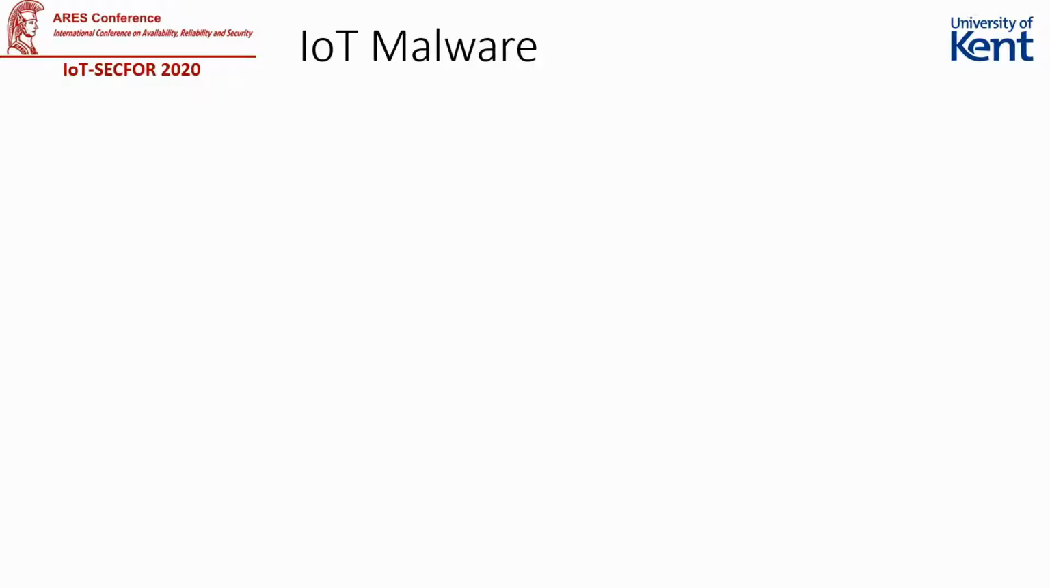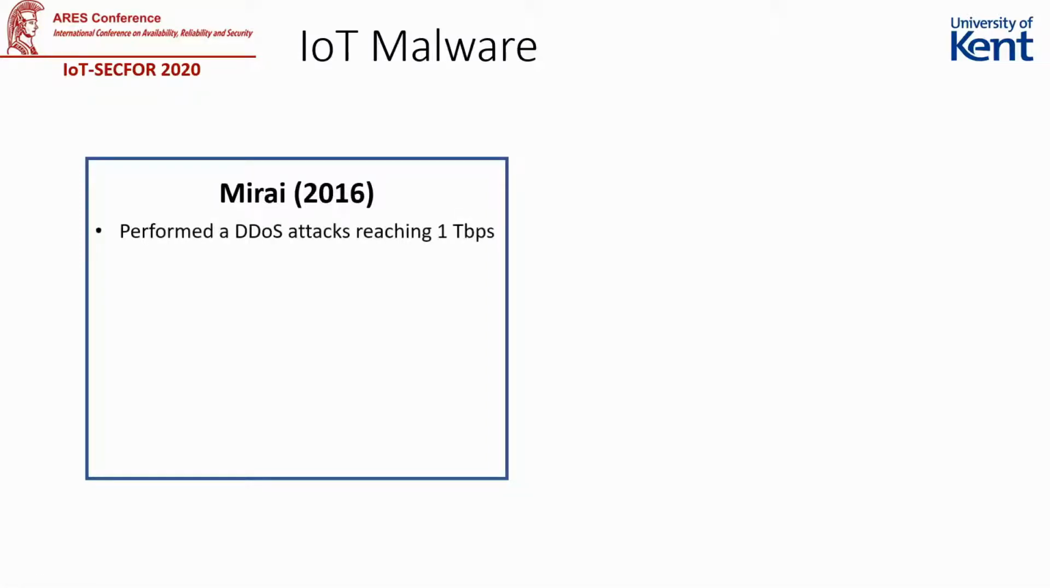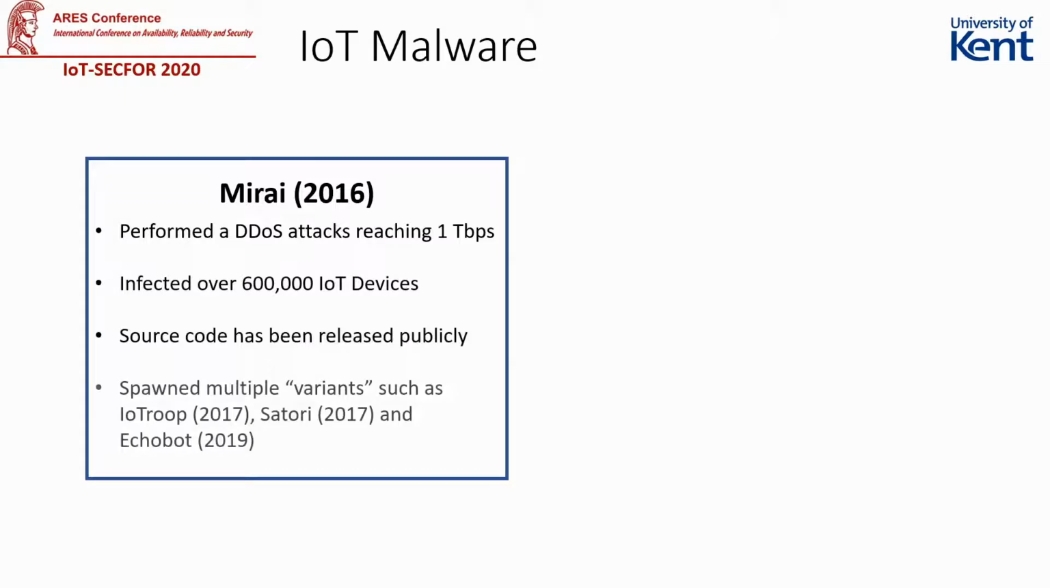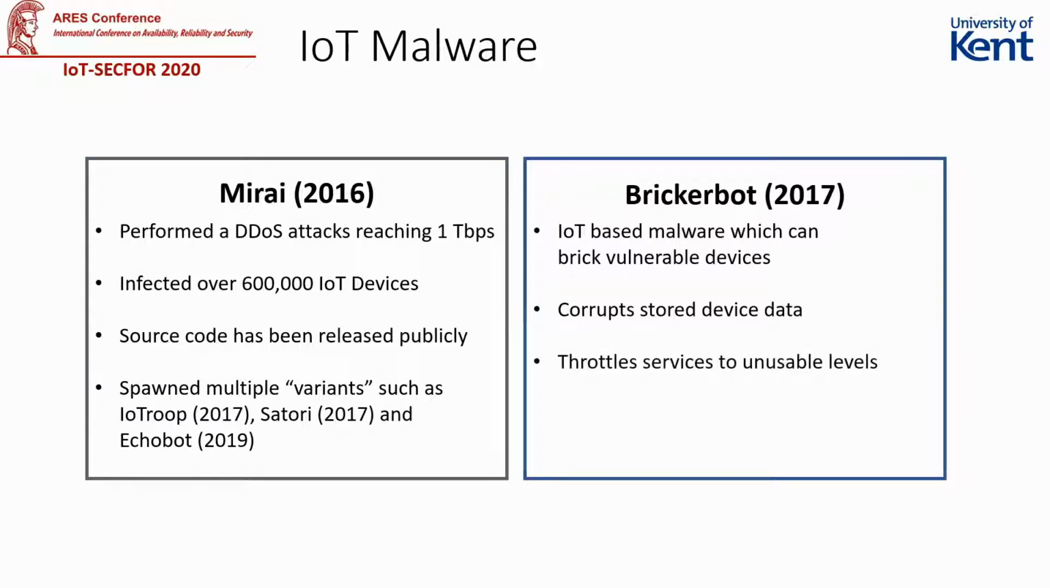Two relevant pieces of malware, Mirai and Brickerbot, have targeted a large number of IoT devices in the past. Mirai, arguably the most well-known IoT malware, was used for several powerful distributed denial-of-service attacks and infected over 600,000 IoT devices. Unfortunately, the source code has also been released publicly, leading to multiple variants being developed, adding new exploits and functionality. Brickerbot, a lesser-known IoT malware, takes a different approach. Its only goal is to disable the infected device, preferably permanently. It runs through a list of predetermined shell commands aiming to corrupt local data and throttle services, such as network access, to near unusable levels.